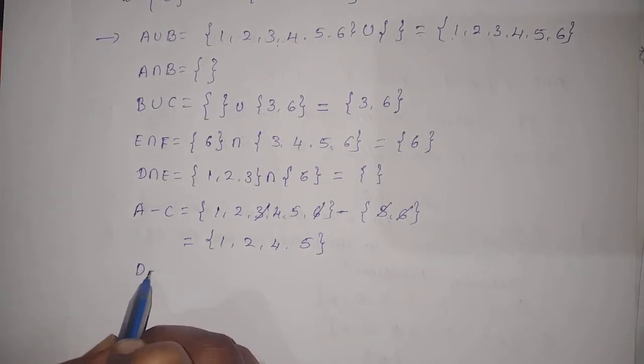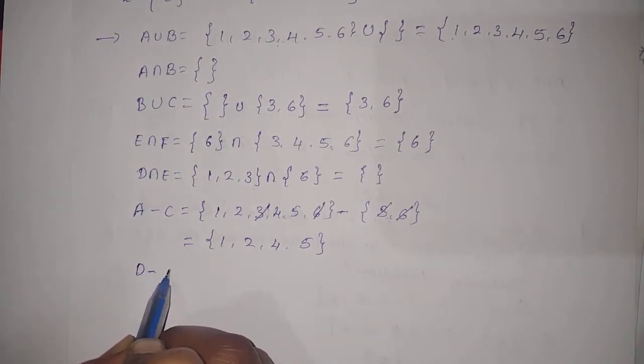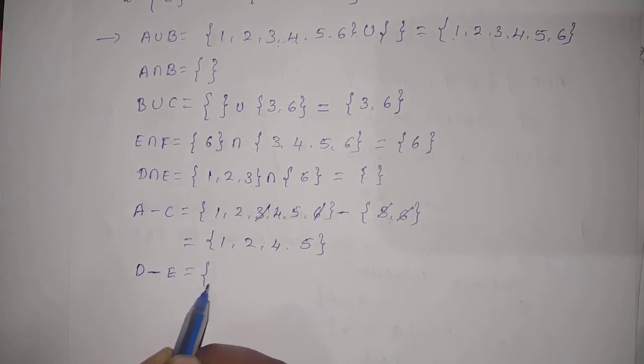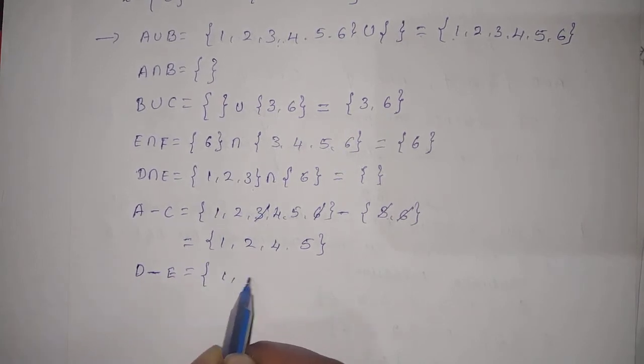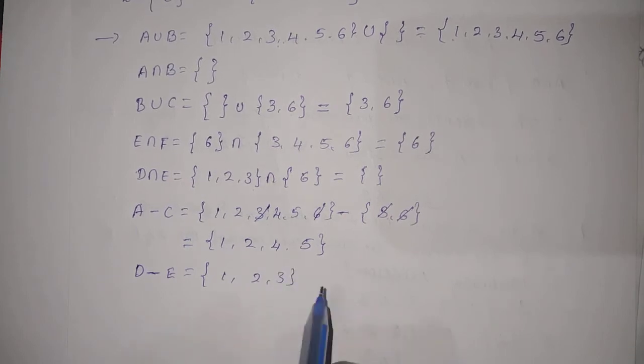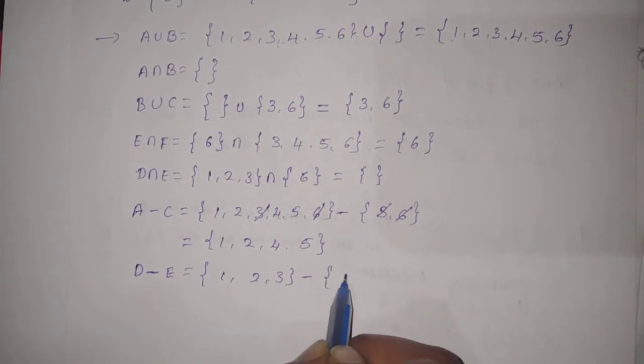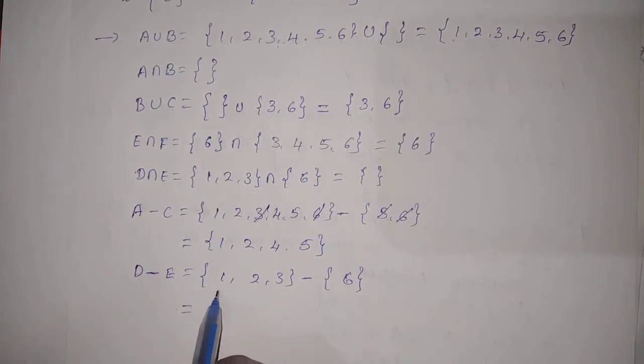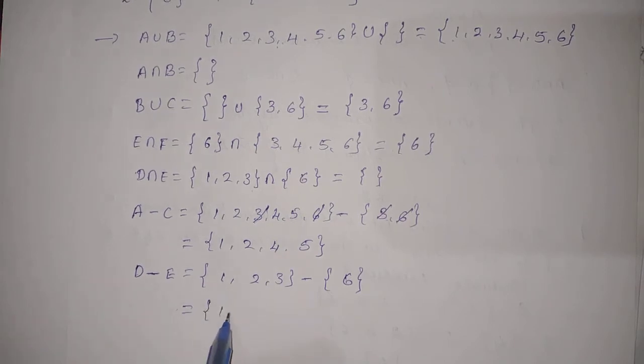D minus E is equal to D minus E. First write down the D event, D containing 1, 2, 3 and minus E containing only 1, 6. So there is no cancelling here, you just write down D event. Whatever the first event is, you have to write that same event, 1, 2, 3.